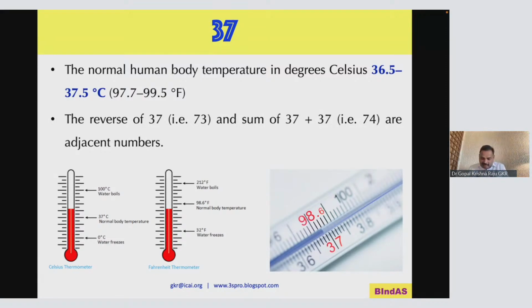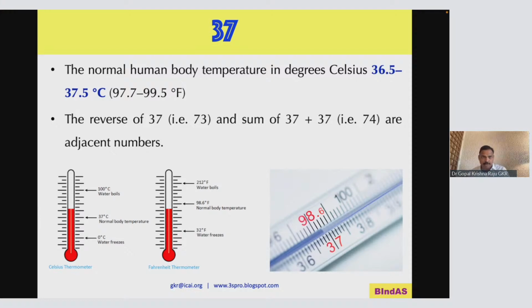So 37 is neither an expenditure nor not an expenditure. It is in between. So that is why 37 is very special. And the reverse of 37 is 73, and 37 plus 37 is 74, and these two are adjacent numbers. Just see how interestingly these numbers are there, because this side and that side, you reverse left and right. So 37 is a very, very interesting number.